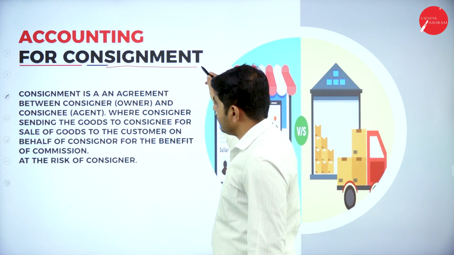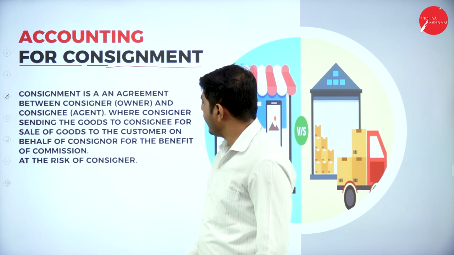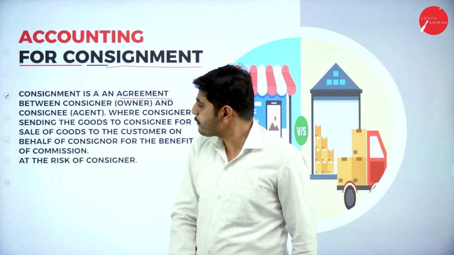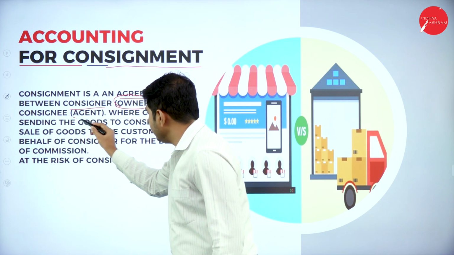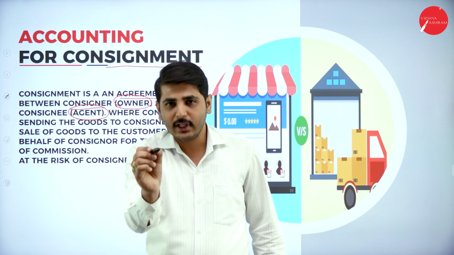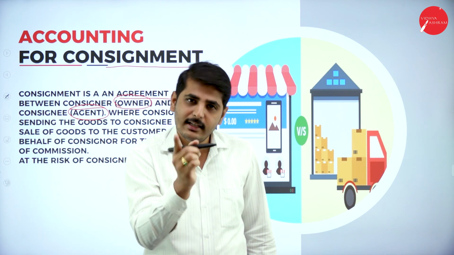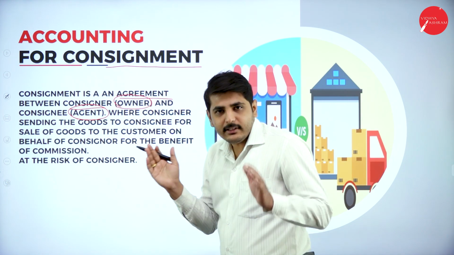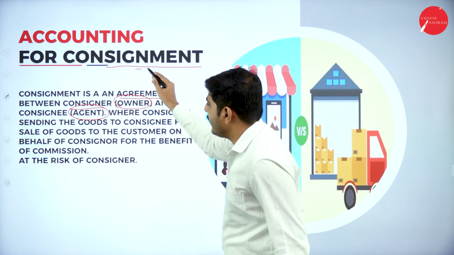Accounting for Consignment. What do you mean by consignment? Let's understand the meaning of consignment. Consignment is an agreement between the consignor, the owner, and the consignee, the agent. The owner is called the consignor. The agent is called the consignee. And the agreement between these two persons, the consignor and consignee, is called consignment.